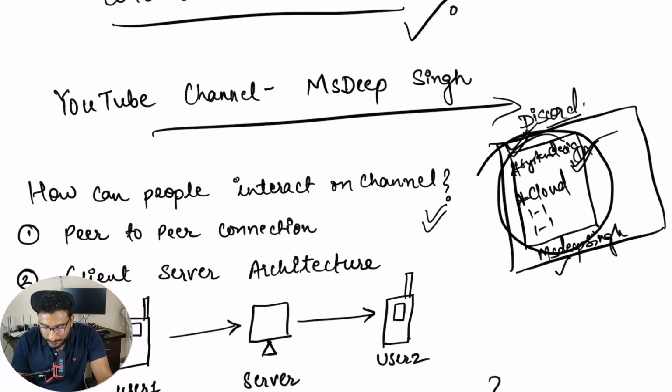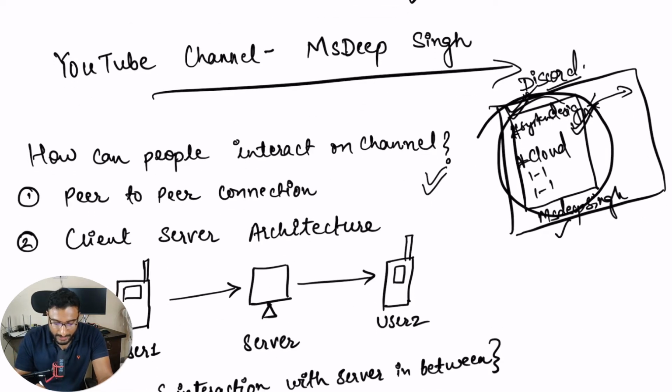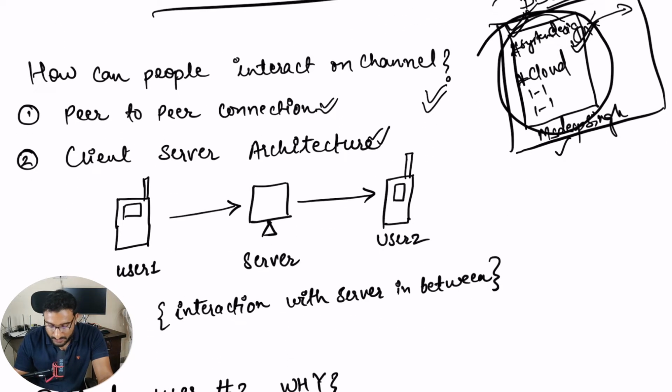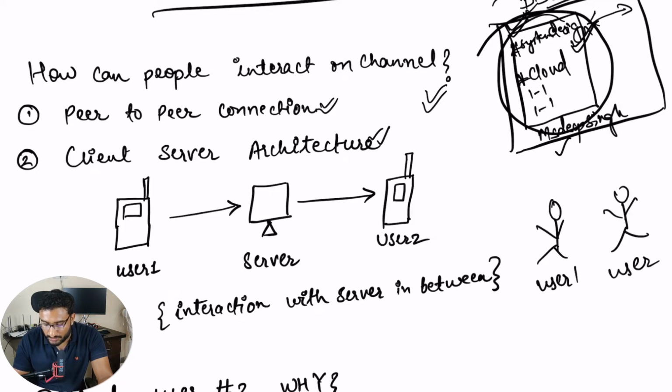So when people interact on these, how can that communication happen? The first way is peer-to-peer connection, and another one is client server architecture. When we say peer-to-peer architecture or peer-to-peer connection, what we mean is we have two users. This is user 1, and this is user 2. These users are interacting with each other directly. We don't have any server in between.